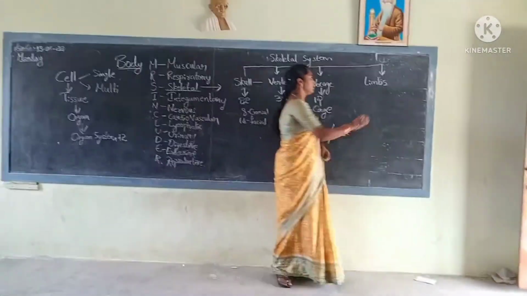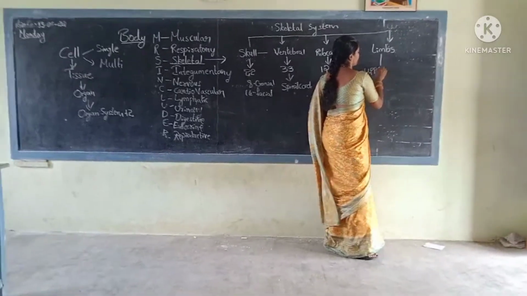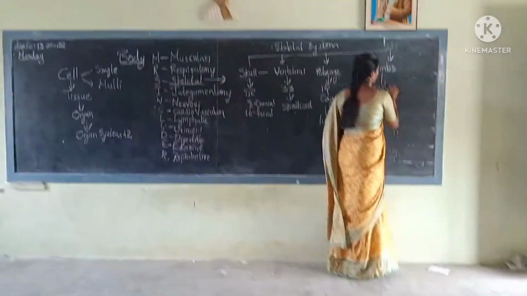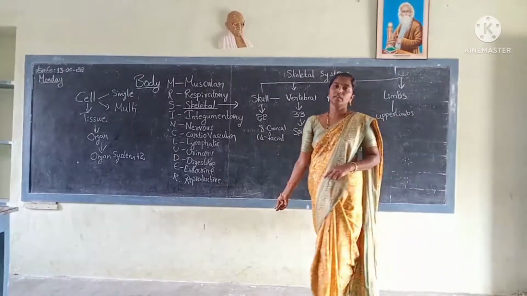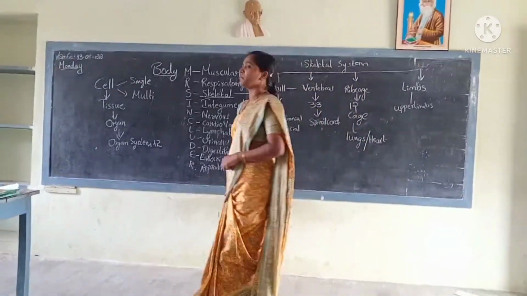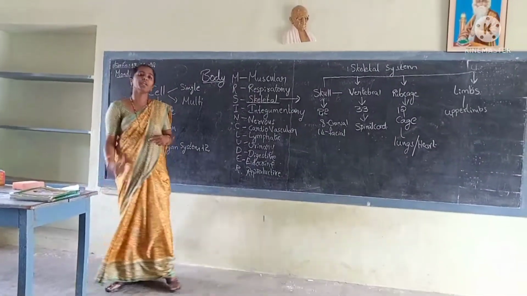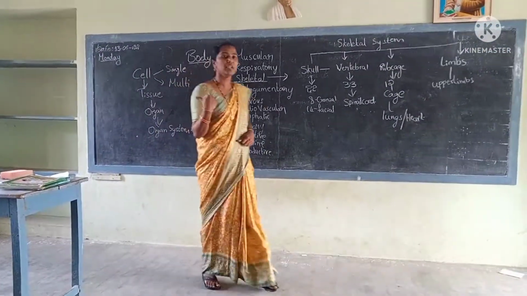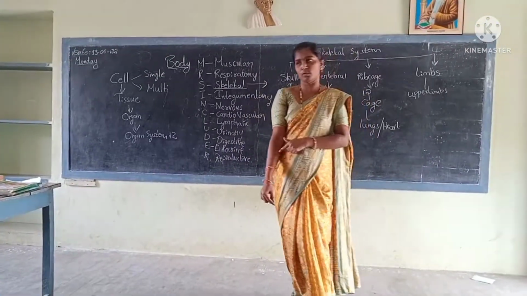Next, come to the limbs. We have 2 pairs of limbs. See, our upper arm is made up of how many bones? 3 bones: 1 long bone and 2 short bones.